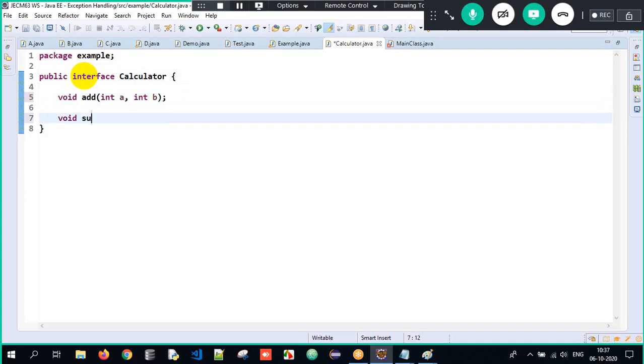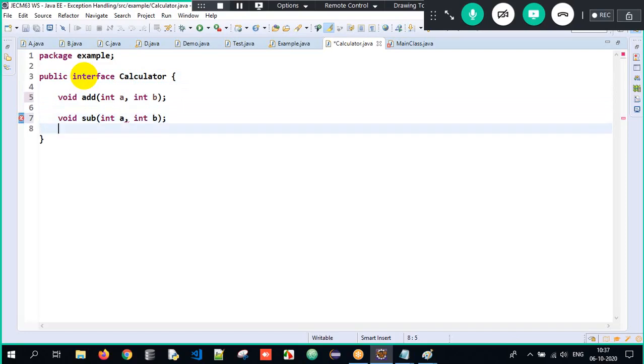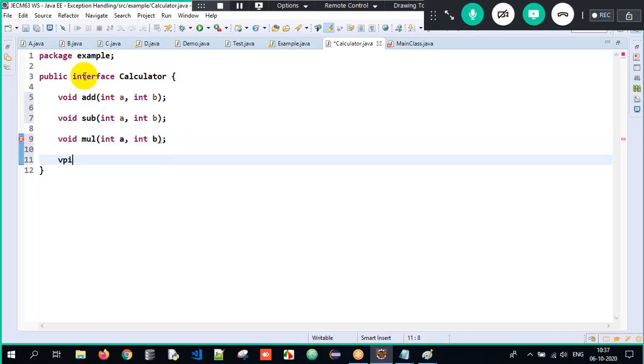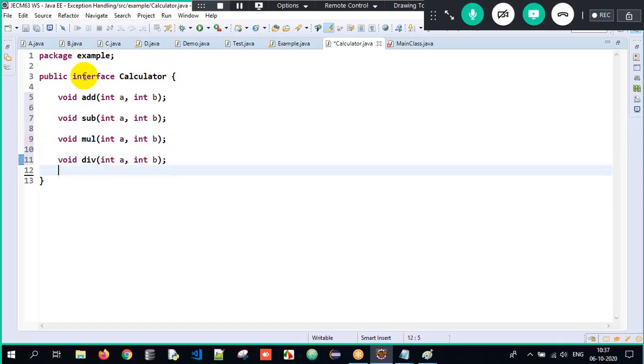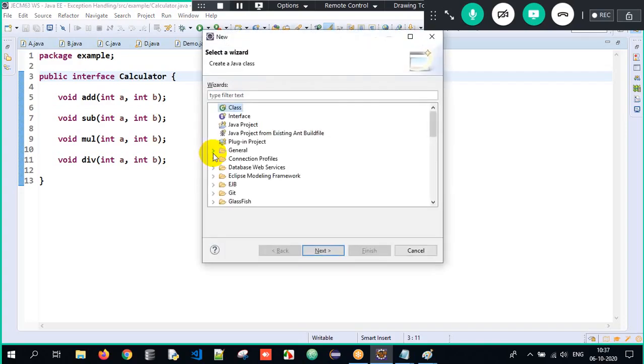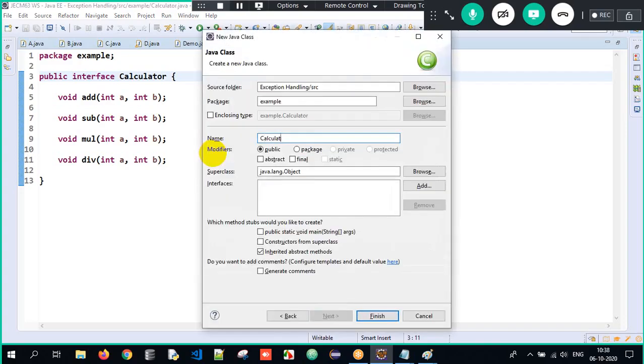You will have 4 abstract methods, int A, comma, int B. In an interface, all the abstract methods are automatically public and abstract. So we're just trying to have 4 abstract methods here, to achieve abstraction. This is an interface called calculator, wherein it has 4 abstract methods called add, subtract, mul, and divide. Now you'll have a class called calculator IMPL, the implementation class.